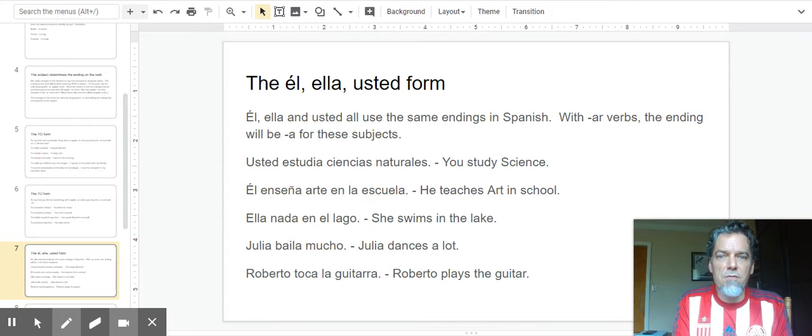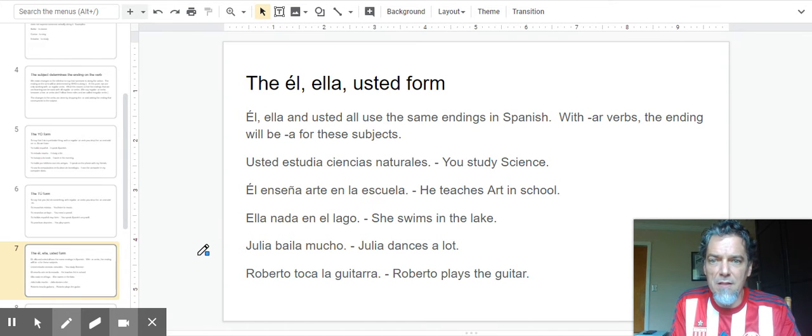The él, ella, and usted form. All these subjects, él, ella, usted, Franco, Luisa, Ana, if you're talking about one person, are all going to use the same ending, which is an A ending. So usted estudia ciencias naturales. You, formal, study science. Él enseña arte en la escuela. He teaches art in school. Ella nada en el lago. She swims in the lake. Julia baila mucho. Julia dances a lot. Roberto toca la guitarra. Roberto plays the guitar. The ending on these verbs, all of these, is A. Estudia, enseña, nada, baila, toca.